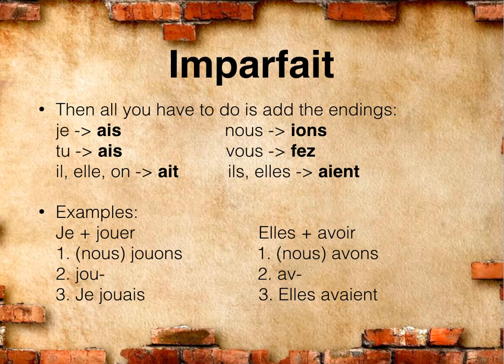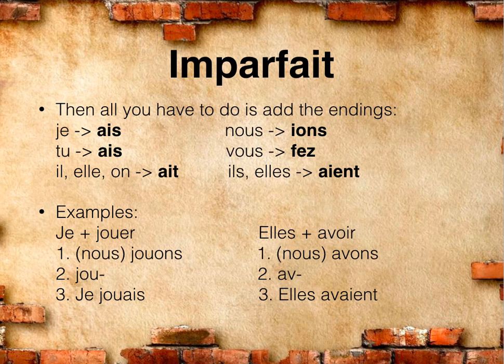So let's run through some examples. If I have je and jouer, and I want to conjugate it in the imparfait, the first thing I have to do is conjugate jouer in the present tense with the nous form. So we would say nous jouons. To find my stem, I get rid of the final ons, and I'm left with jou. That's my stem. Now all I have to do is put it back into my original sentence with the je, and then add the je ending. Je jouais.